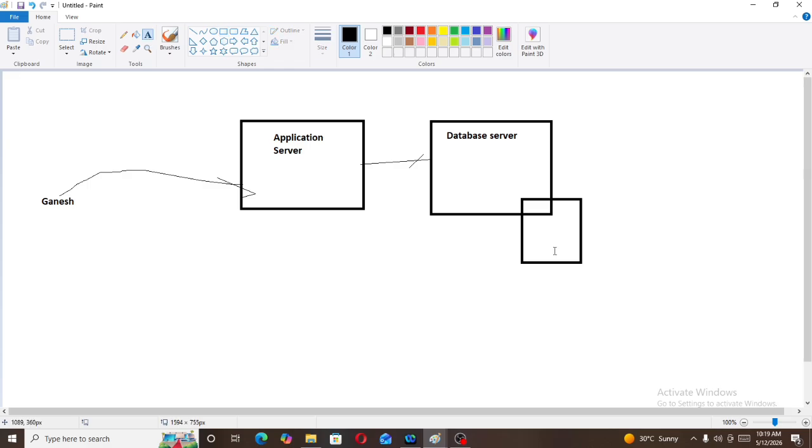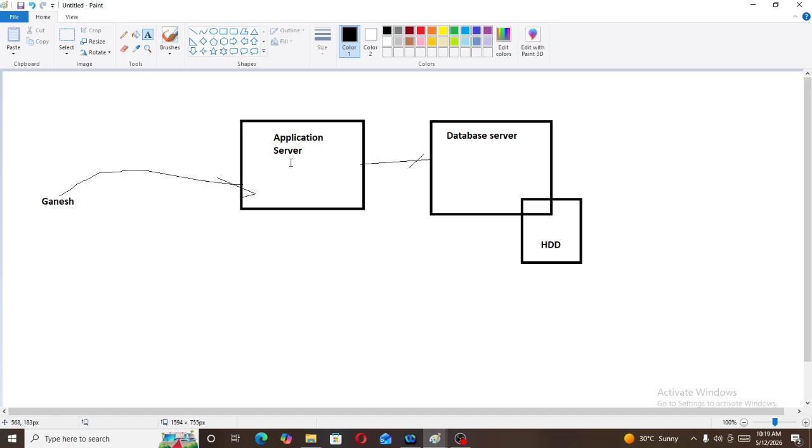How will this request work? Ganesh will request shoes on Flipkart. This request will go to the application server. The application server will forward this request to the database server, and the database server will pull the data from the hard disk, and redirect it to the application server, and from the application server to the client. But now the question is, Ganesh is frequently searching for shoes, so does the application server need to ask the database server again and again for the same request?